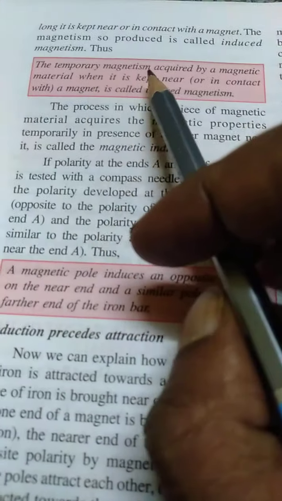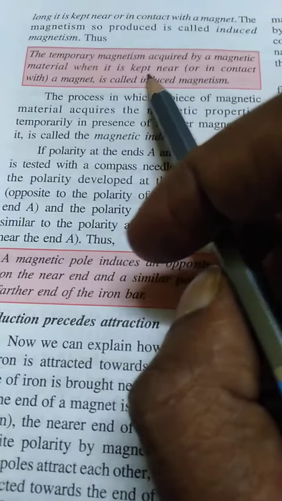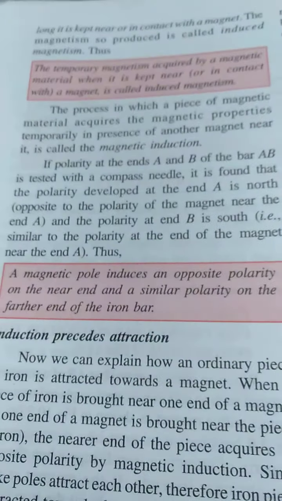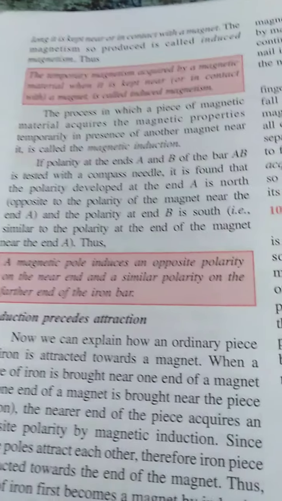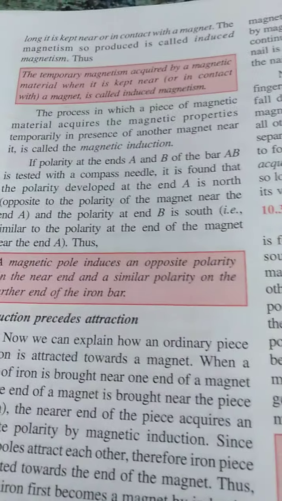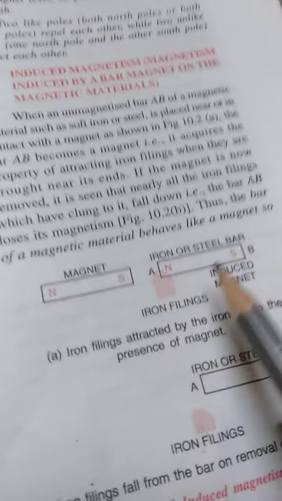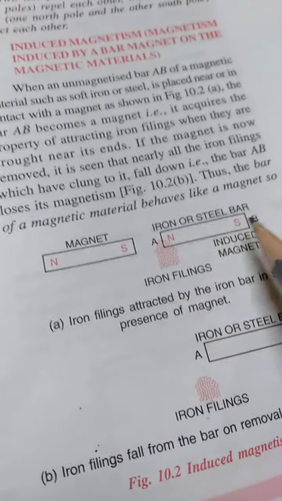Okay, so let us see the definition. The temporary magnetism acquired by a magnetic material when it is kept near or in contact with a magnetic substance is called induced magnetism. I hope the definition is clear. Temporary magnetism means the behavior of this iron bar as a magnet is temporary, and this magnetism is acquired.